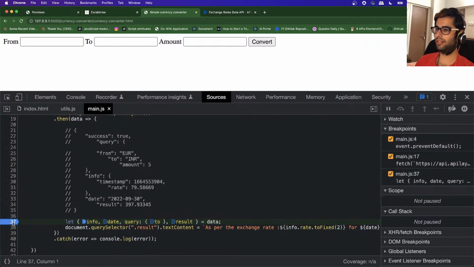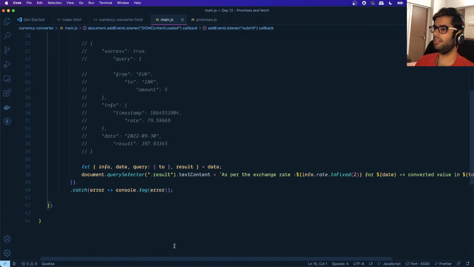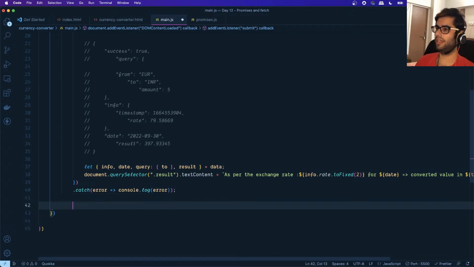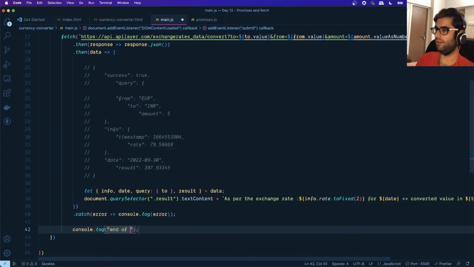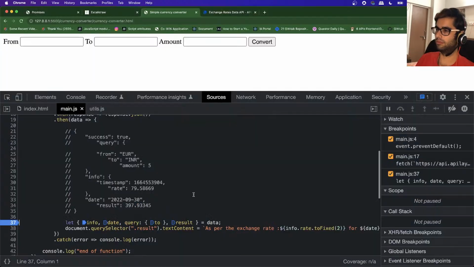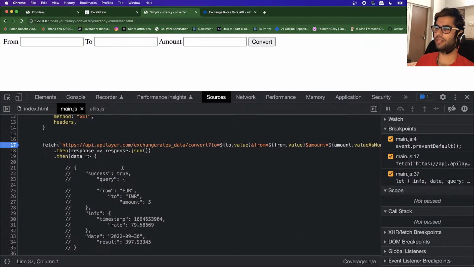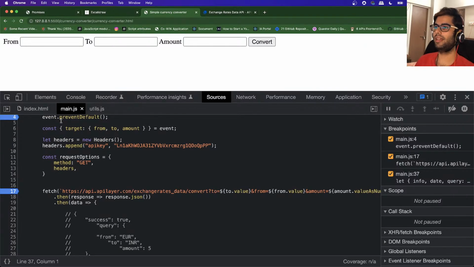Let's say I have a log statement over here, "end of function". Generally in JavaScript, all these statements are executed one after the other, because JavaScript is synchronous in nature.